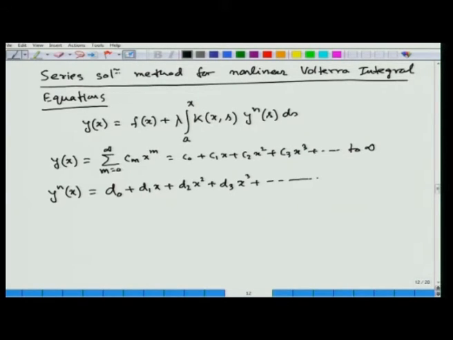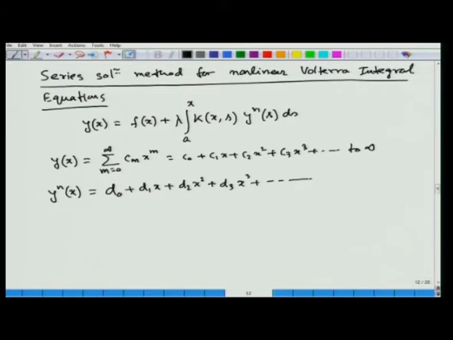Then substituting these two expressions into the given equation, and after evaluating the integrals, we can equate like powers of x from both sides. And here d 0, d 1, d 2, d 3 and so on are all functions of C 0, C 1, C 2 and so on.